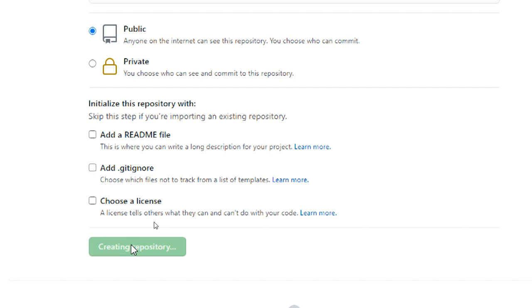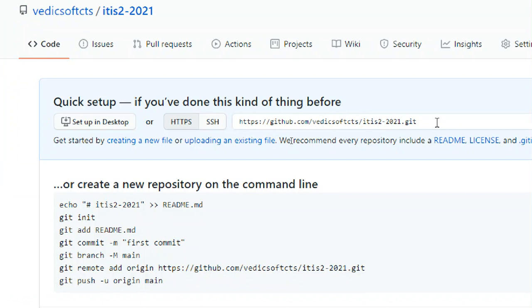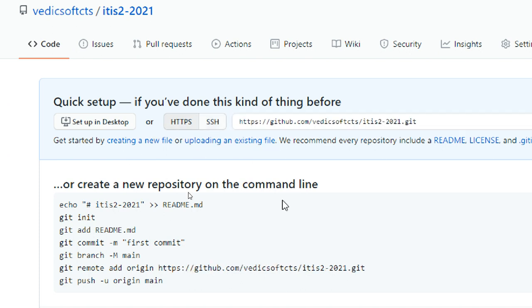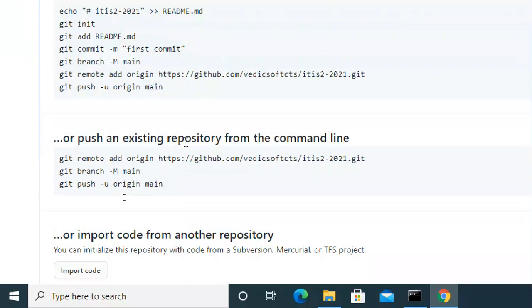So, creating the repository. Now this is my git link. I can access it with HTTPS or SSH. This is the git link with the SSH protocol. This is the HTTPS protocol. Both are links and you can use either. Next, sign up in desktop. Git Desktop is there. If you set it up there, then we can directly access or get data and so on.